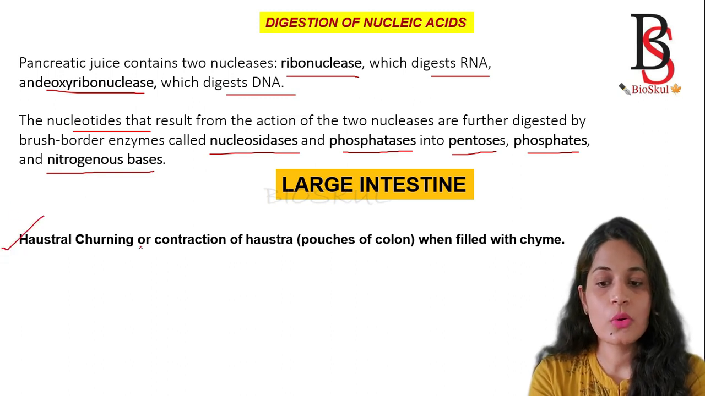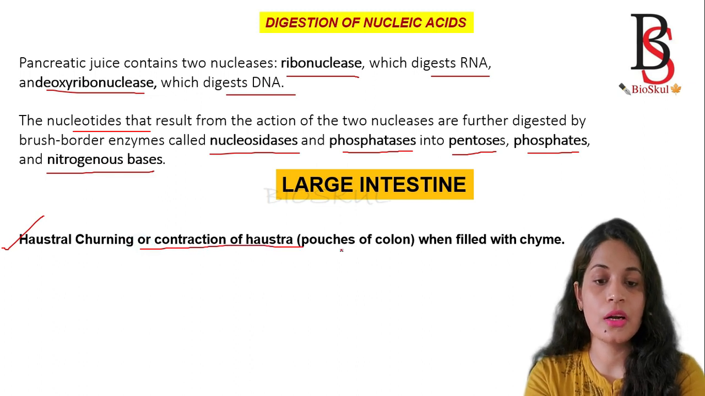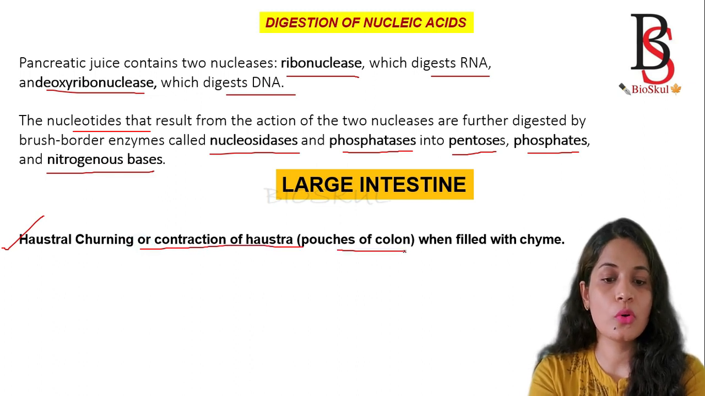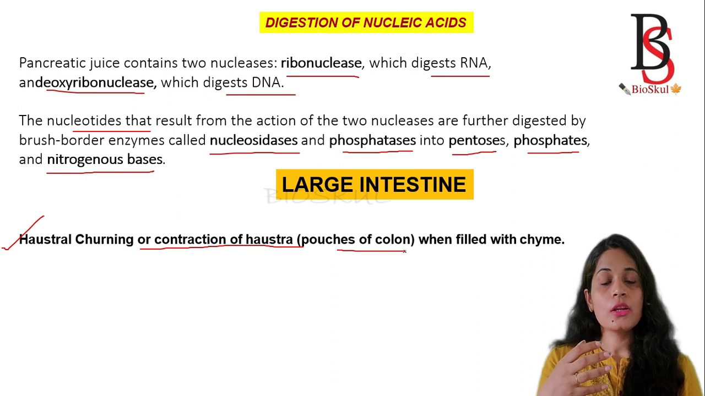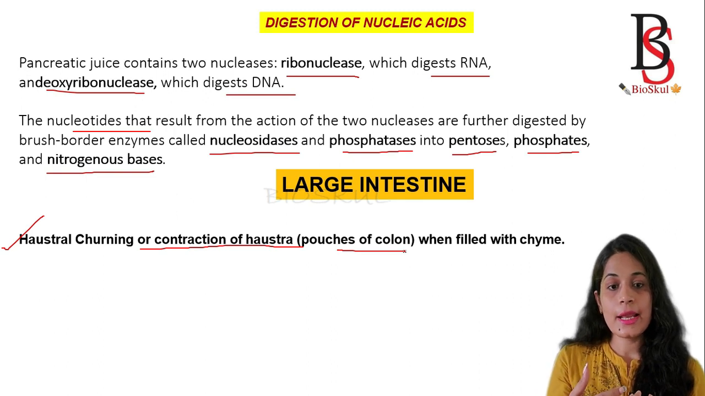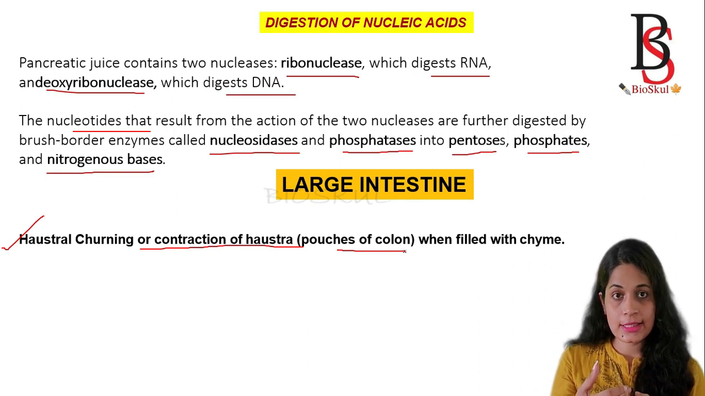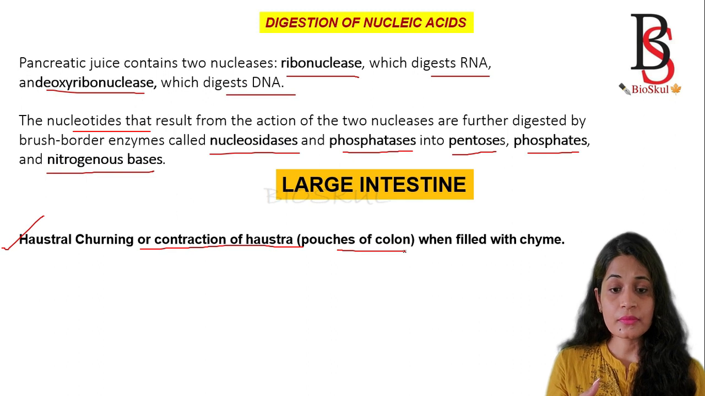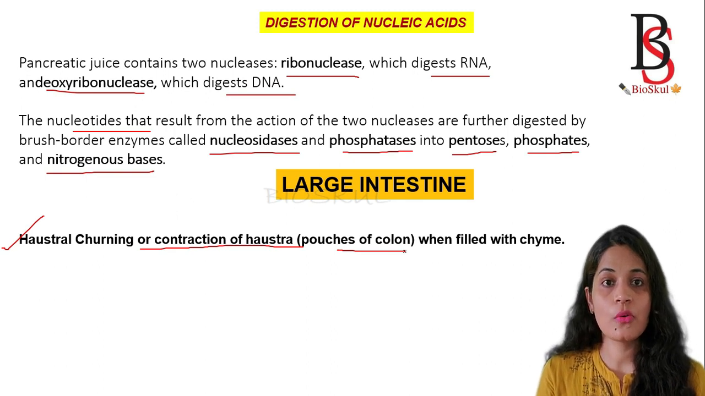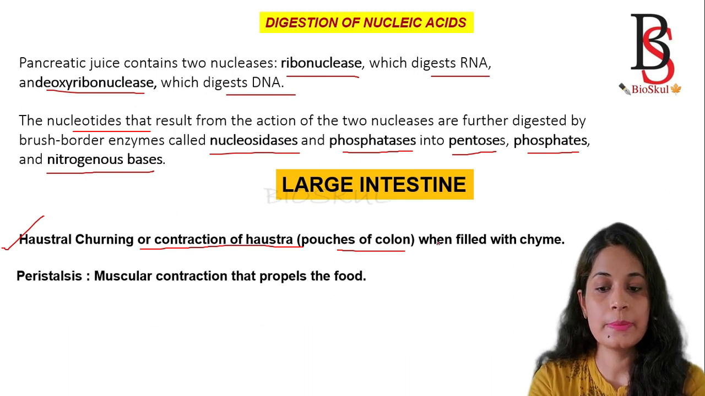The first one is known as haustral churning, or contraction of haustra. Haustra are the pouches of the colon. The colon is the part of the large intestine. When the chyme from the small intestine enters into the large intestine through the ileocecal sphincter, the haustral churning, or contraction of haustra, takes place.